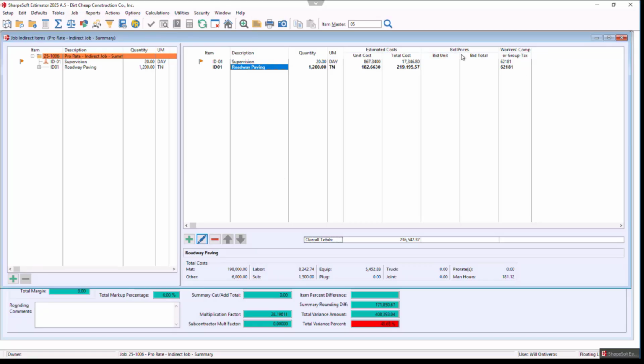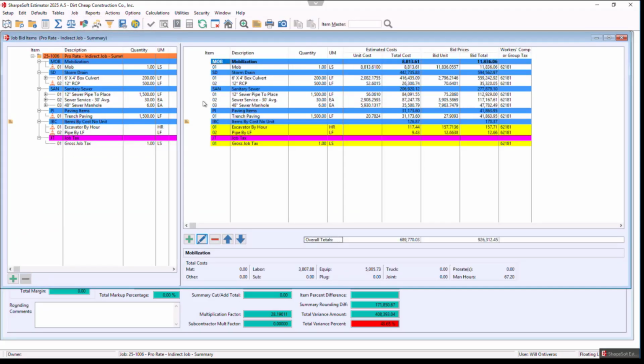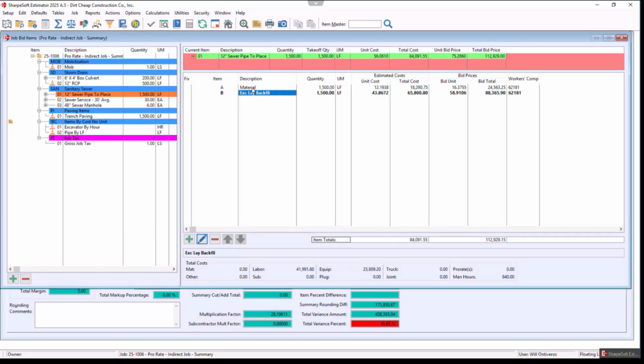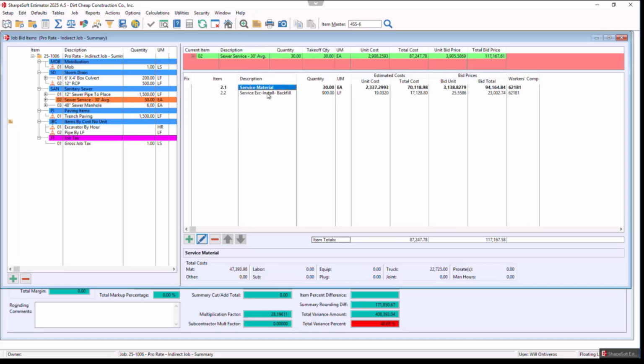So with that, I'm going to move over to what we call our prorate items. I'll go to the bid items again. Notice we have these bid items. Right now, if I go to the 12-inch sewer, I have a sub item for excavate, lay, and backfill. And if I go to the sewer service, I also have excavate, lay, and install, and backfill.